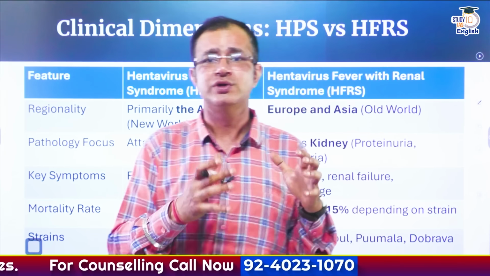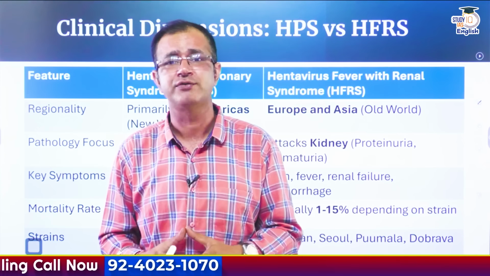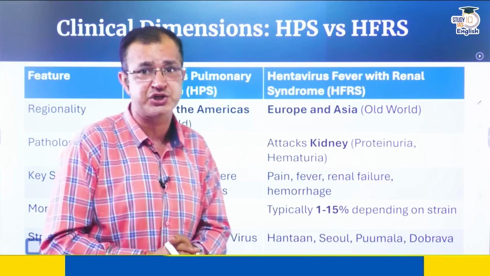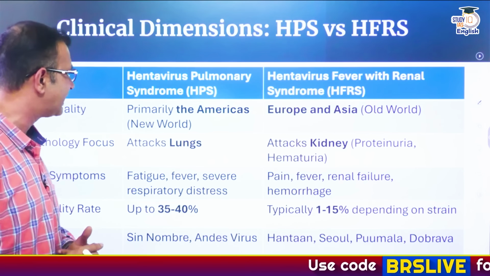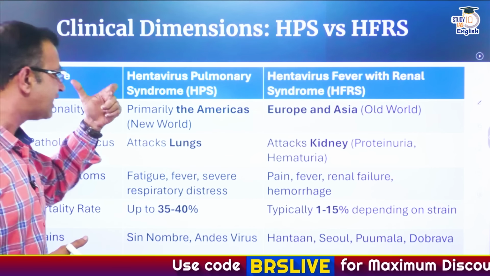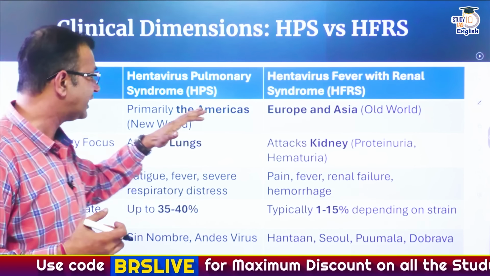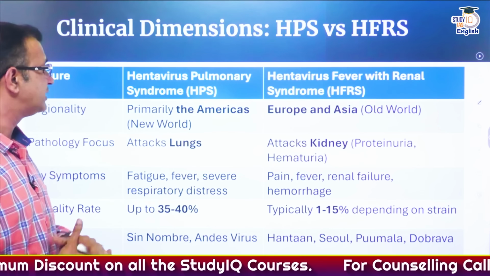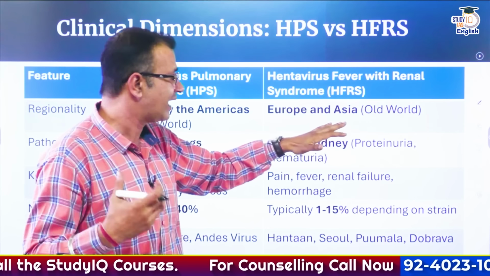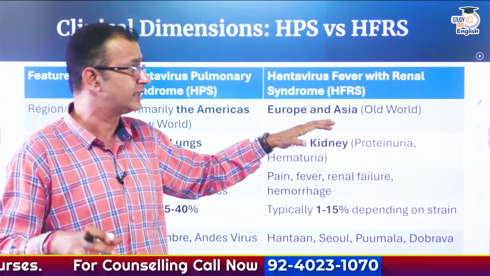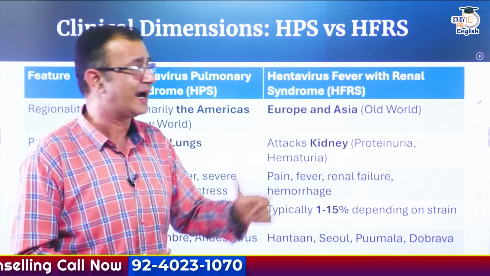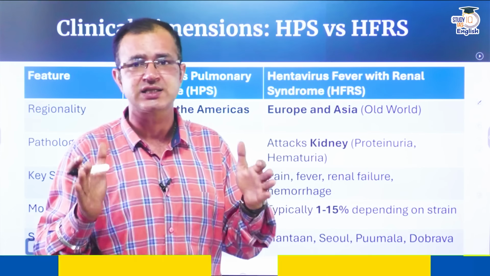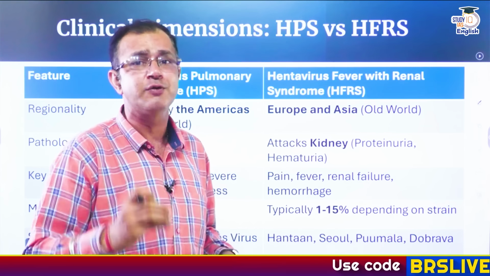Now, there are different strains of Hantavirus. Originally, it was in Europe and Asia, but now it is moving towards the Americas as well. That is the New World. In the Americas, it causes Hantavirus pulmonary syndrome, or HPS. And in Asia and Europe, the strains there cause the renal syndrome, that is Hantavirus fever with renal syndrome. So these two strains are quite different when it comes to geography, the different continents.